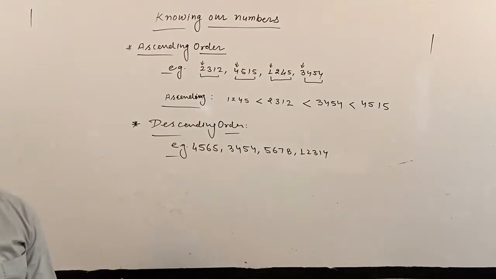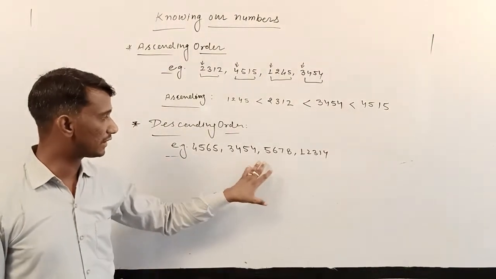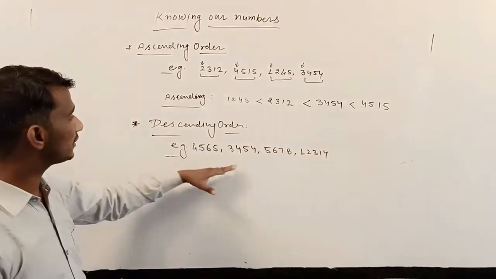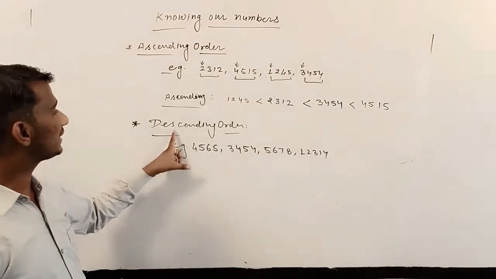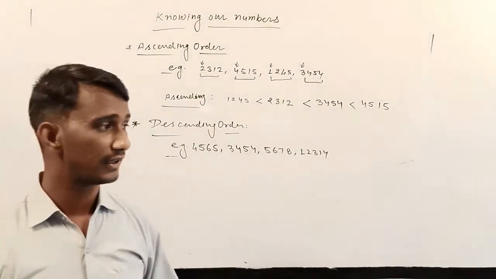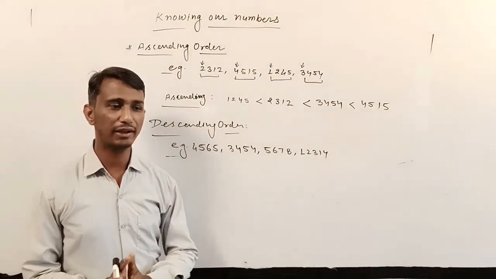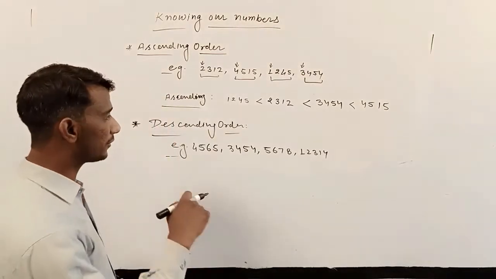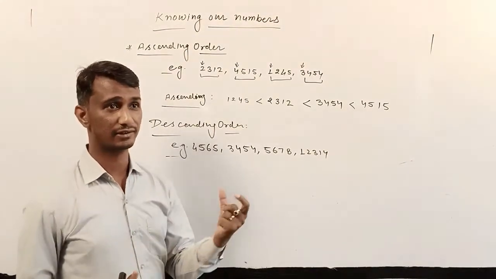Okay, student. Now look at the example. In this example there are 7 numbers given, and we want to write these numbers in descending order. And I already told you the definition of descending order. How can we express descending order? In descending order, we write the greatest number first and after that the smallest number. So first we compare by the digits. First we count the digits. How many digits does this number have?